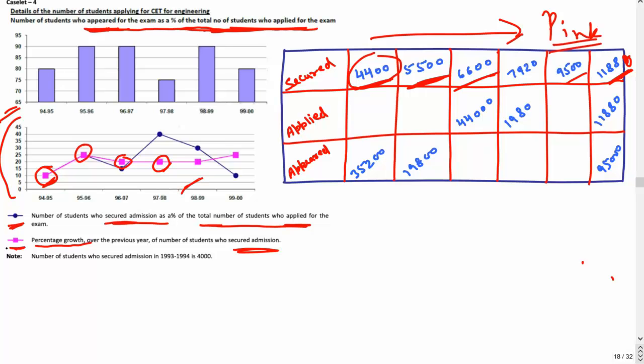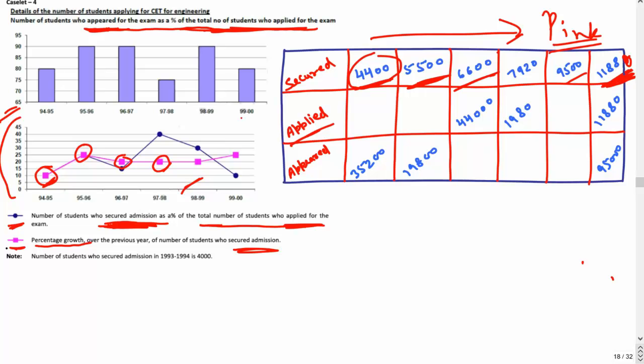Now you know what is applied, the number of applied students. You can simply look over here at the students who secured admission and who applied for the exam. So for students who secured admission, you have this data over here, that is 11,880 for the last year, 1999 to 2000.